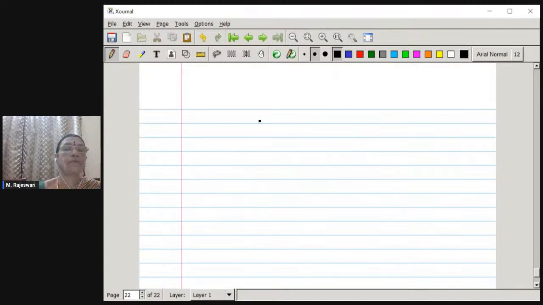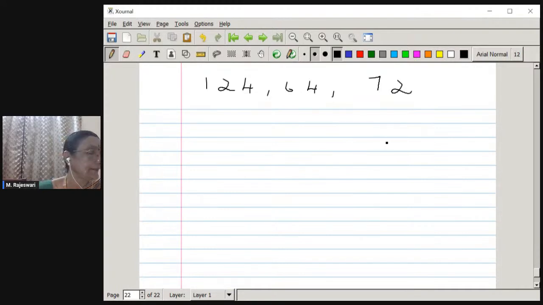Find the HCF of 124, 64 and 72. So here I am going to introduce, you can go by the prime factorization method, as it is not mentioned which method to use. So whichever you find easy and convenient, you can use. But if it is mentioned, you have to strictly follow that method only.